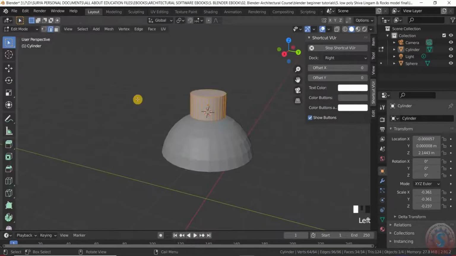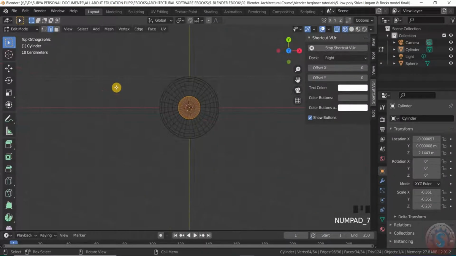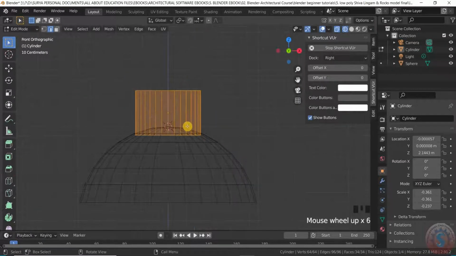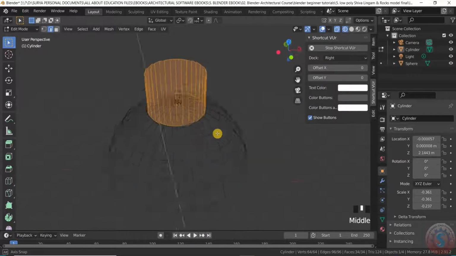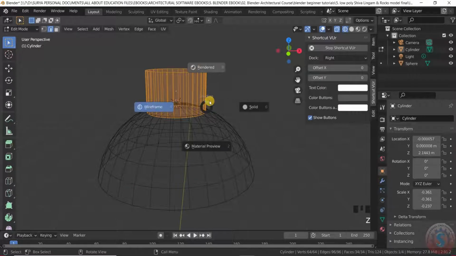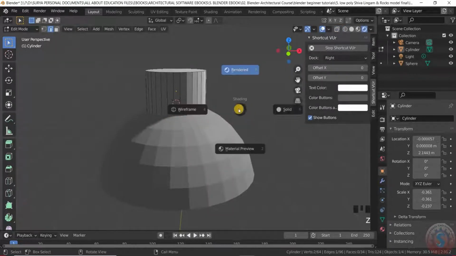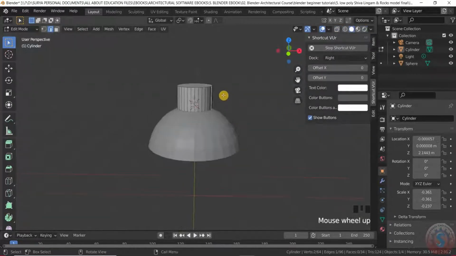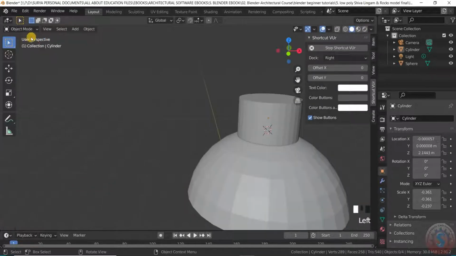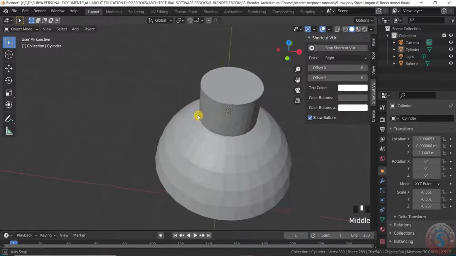Go into the edit mode here and press Z. You can observe the wireframe mode, and clicking on the 7 or 1, 2, 3 on the numpad, you can also adjust like this by pressing Z for the wireframe, and go into the solid like this and go into the object mode.